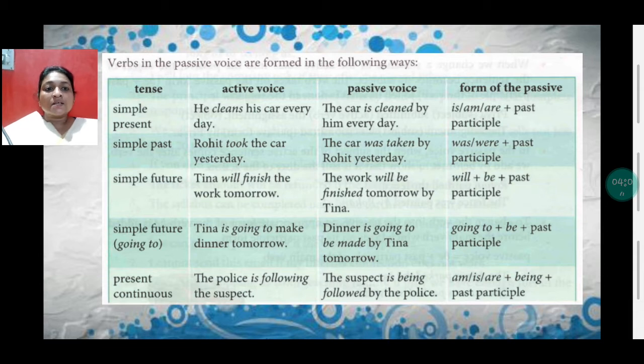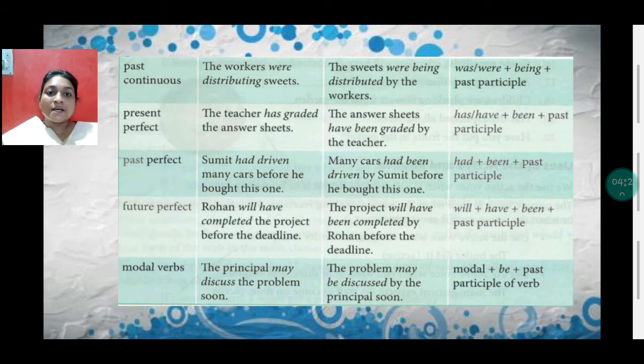Present continuous. The police is following the suspect. The suspect is being followed. Is following has become is being followed by the police. Am, is or are plus being plus past participle. Past continuous. The workers were distributing sweets. The sweets were being distributed by the workers. Were distributing has been changed to were being distributed.